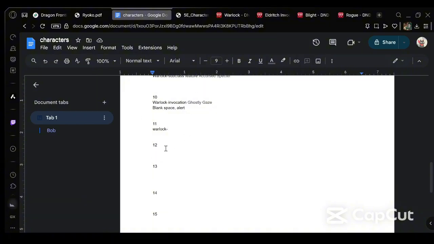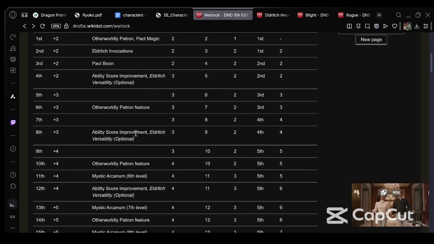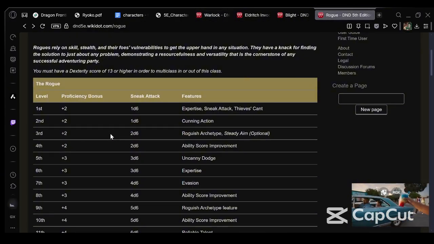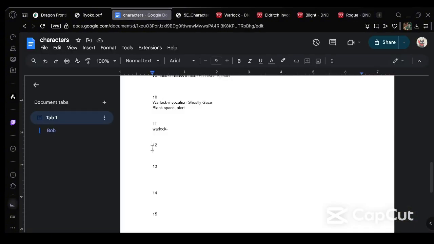Level 12. Are we gonna go into Warlock again? Let's see. Yes, we are. 5th level spells, man. Well, actually, let me look at Rogue real quick. Then we'd be. Let's stop this for a bit and let's go into Rogue. So we will go into 4 Rogue. So that basically gives us an ASI. Or actually, it is best to just get Warlock out of the way because 5th level spells are such a big thing. So let's go with it.